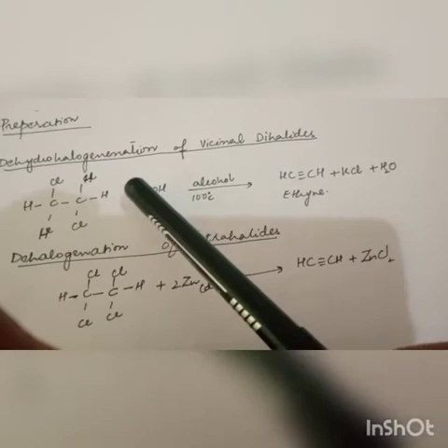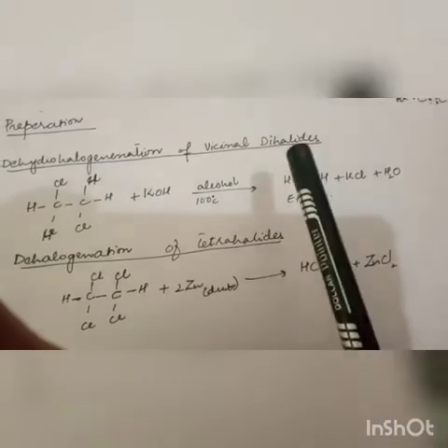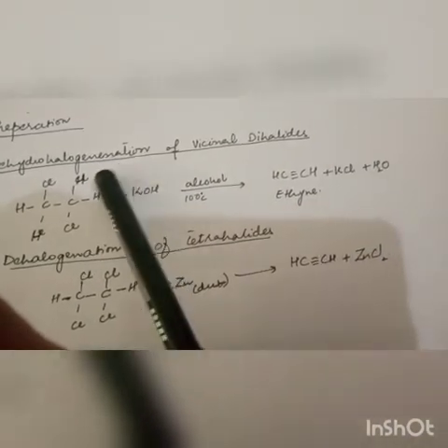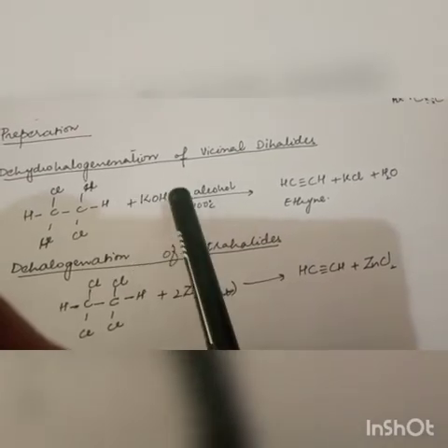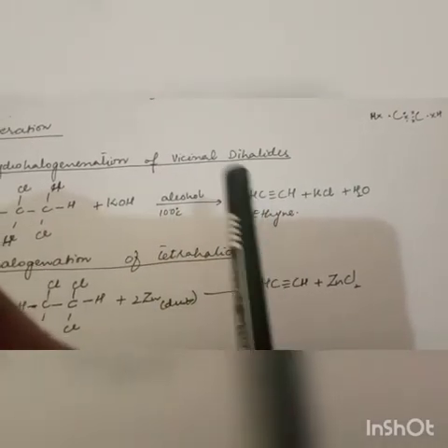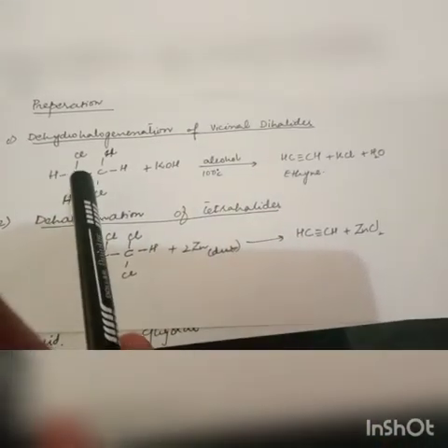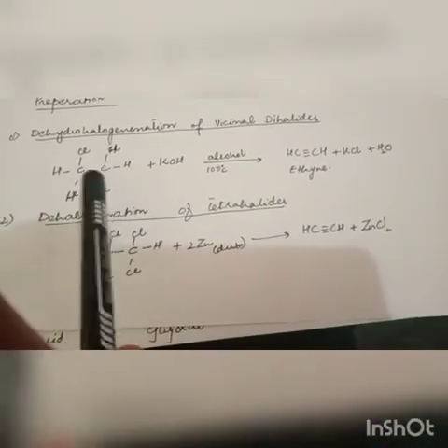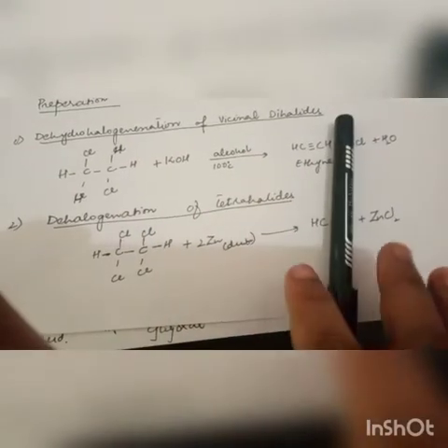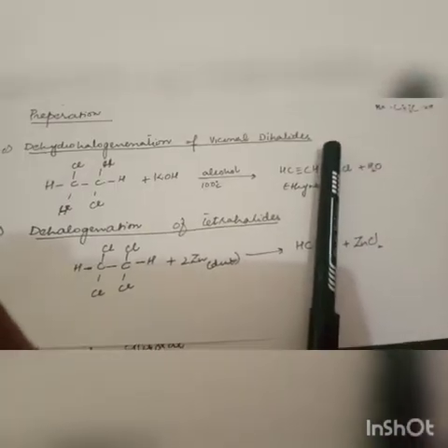Both of these chlorines will react with potassium and convert into KCl. The remaining hydrogen will react with OH and convert into water molecules. The next is the shifting of the bond. There will be breakage of the 1, 2, 3, 4 bonds, and there will be formation of two more bonds between carbon and carbon, and thus the carbon will complete its tetravalency.